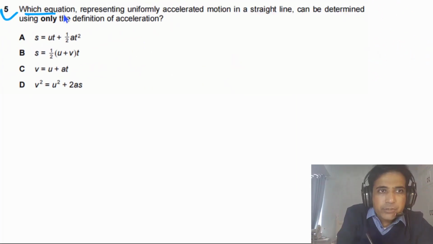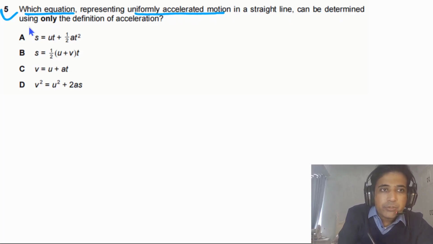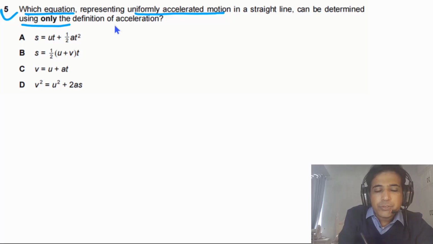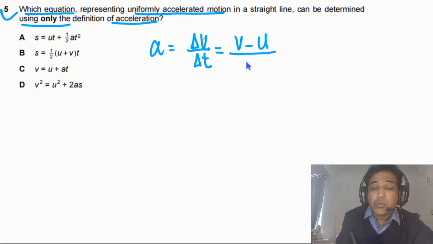Question 5 says, which equation representing uniformly accelerated motion in a straight line can be determined using only the definition of acceleration? Acceleration is equal to delta v over delta t, meaning the rate of change of velocity. Change in velocity is equal to v minus u, the final velocity minus the initial velocity, over the time taken. Delta t in this case will be equal to t if t1 is equal to 0. If we rearrange this, we can write v minus u equals a times t.